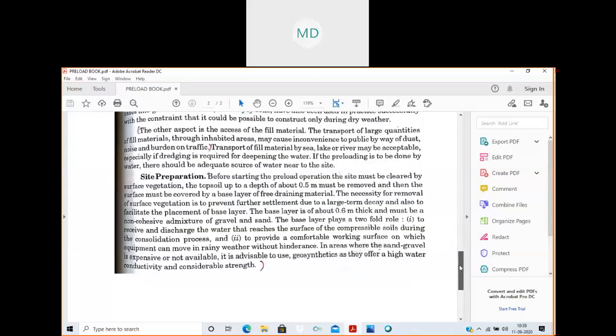So these are the factors we should see and take care of before applying preloading. I guess this is clear to all. If you have any doubt, you can ask. Anybody having any doubt in this? Any doubt in this much?